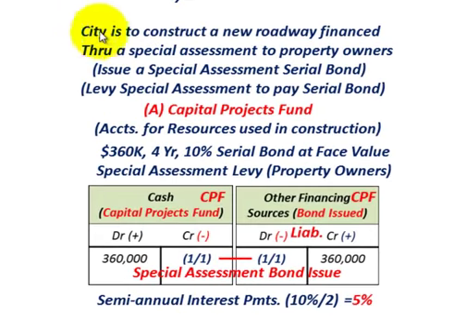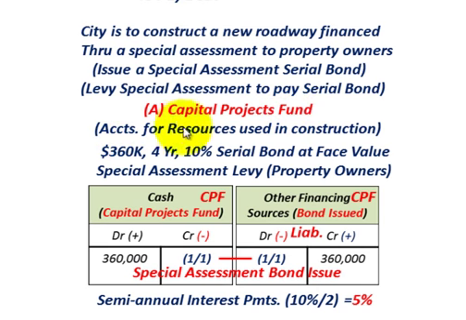This is our example. The city is to construct a new roadway, and it's going to be financed through a special assessment to property owners. What they're going to do is issue a special assessment serial bond, and then levy a special assessment to pay the serial bonds. So the property owners are going to pay off this bond through this special levy assessment. What we first have to do is look at our capital projects funds.